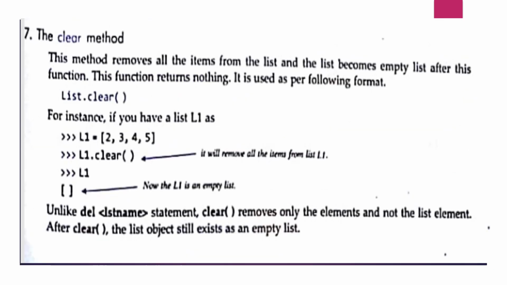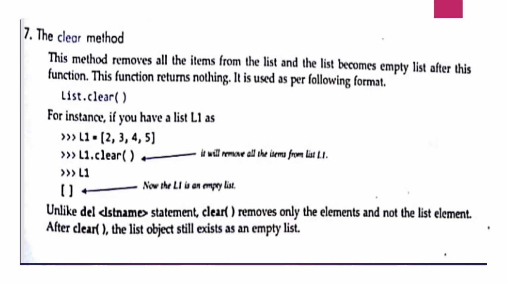Then comes the clear method. This method removes all the items from the list and the list becomes an empty list after this function. So this function returns nothing. It is used as per the following format. So if you want to clear your list, then you will use the list.clear function.